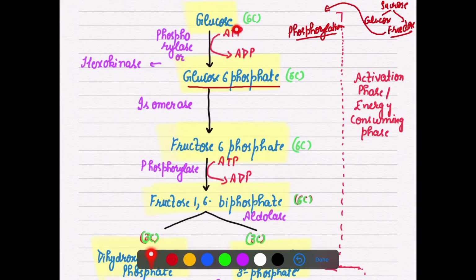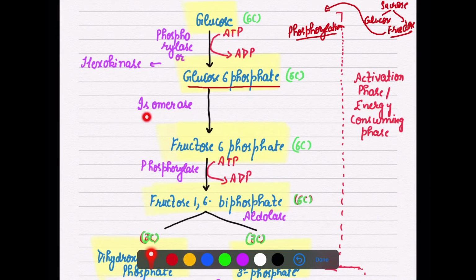So we are using 1 ATP molecule here. Now this glucose 6 phosphate changes into its isomeric form. What is its isomeric form? That is fructose 6 phosphate.